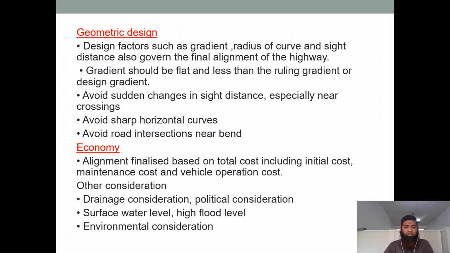Let us see next, geometric design factors such as gradient, radius of curve and sight distance also govern the final alignment of the highway. Sight distance, as I had told you, we should give a good sight distance in places where there are curves. If we don't give a good sight distance, then there are high chances of collision of vehicles. We can't give steep curves somewhere. We should try our best to go for an alignment which is proper always, because improper curves and alignments will lead to accidents also.